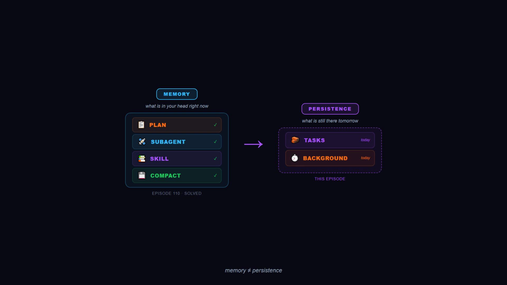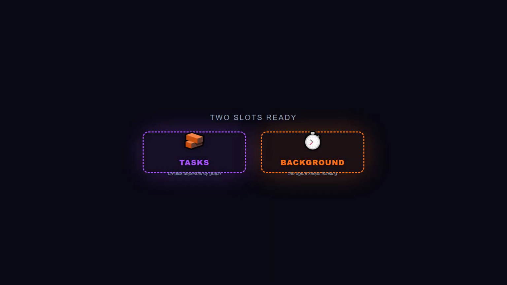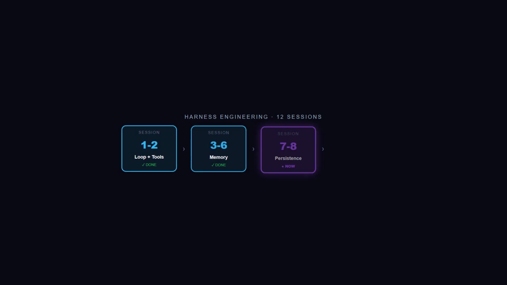2 mechanisms. 1, tasks stored on disk as a dependency graph, so the agent can crash, restart, and pick up exactly where it left off. 2, background operations. So the agent can run a slow build or a long test suite without sitting there blocked. By the end of this video, your agent does not just remember, it survives, and it multitasks.